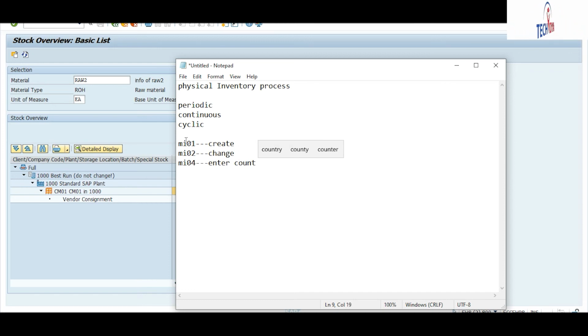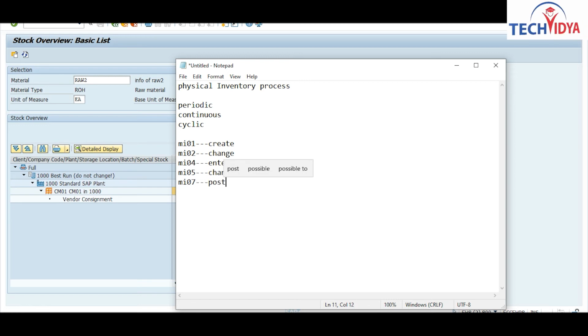Whatever count you do physically for that stock, you will enter it in the system also. After this, if you want to make any changes to your count, you will use the next T code. And if you are sure that you have entered each and every stock and your stock is correct, you will go for the posting of your inventory document. Using the T code MI07 you will post your inventory document.